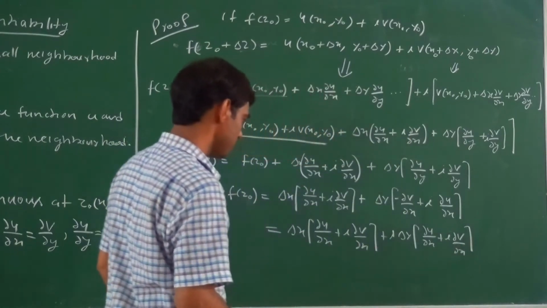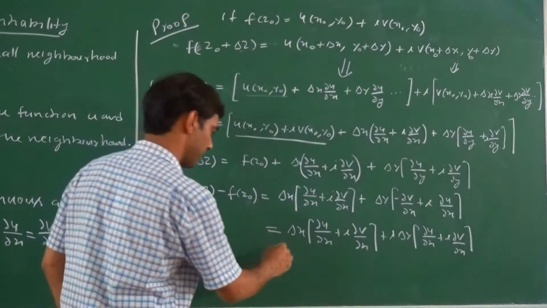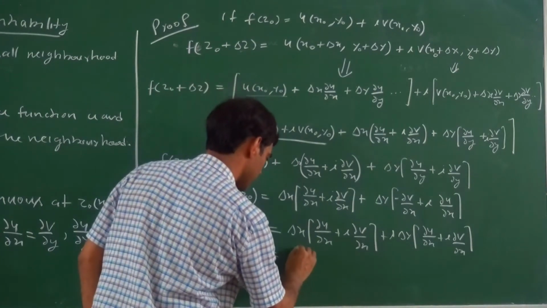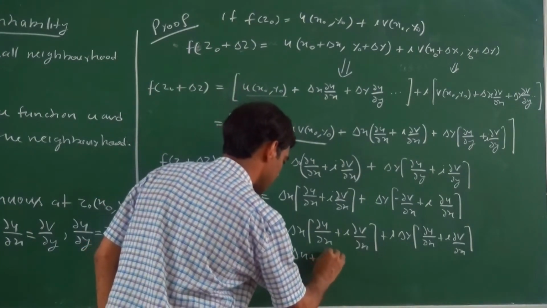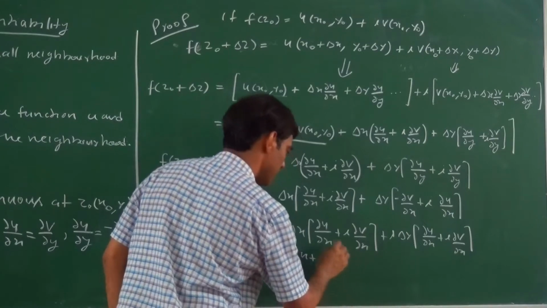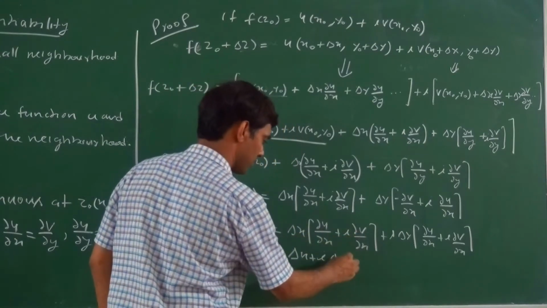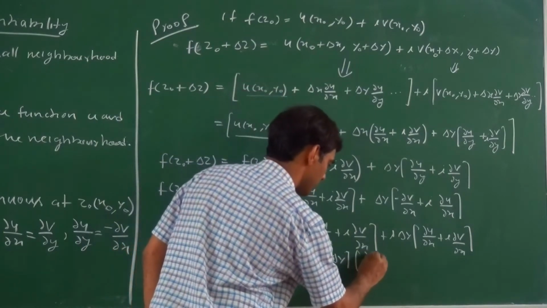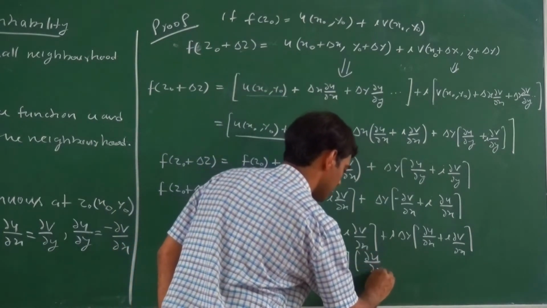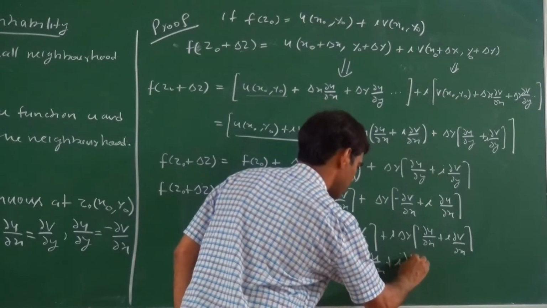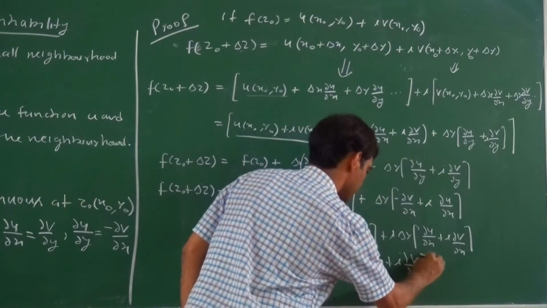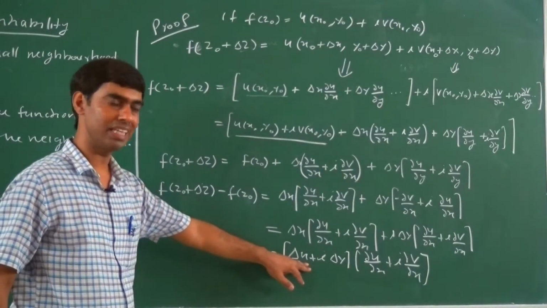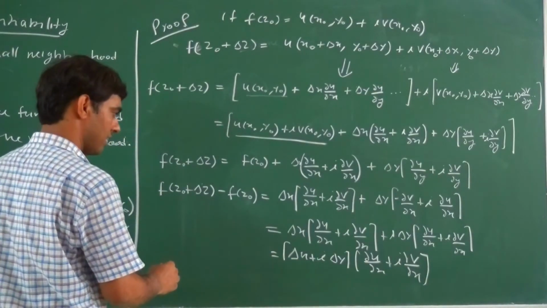Now if we equate this, this becomes Δx plus i Δy, which comes outside because it is a common term. Inside this one is ∂u/∂x plus i ∂v/∂x, and Δx plus i Δy can be written as Δz.